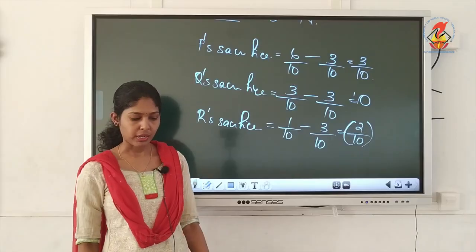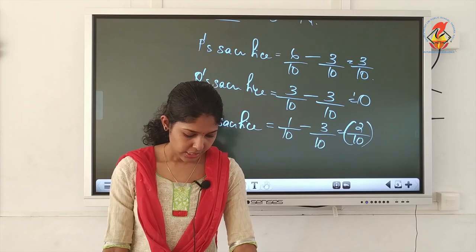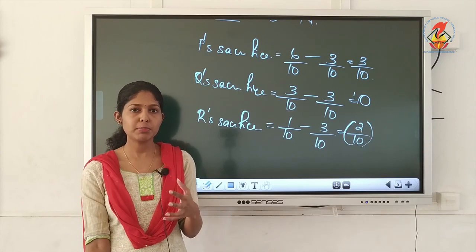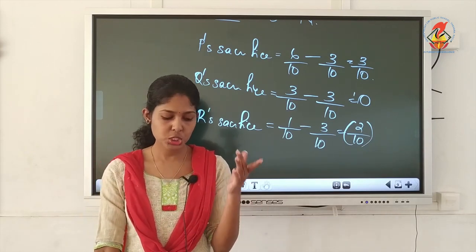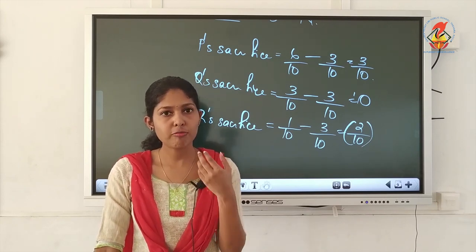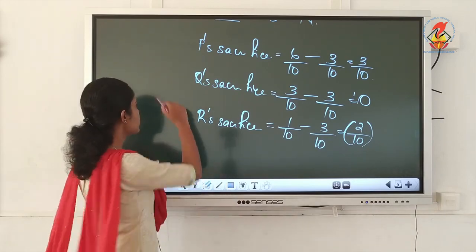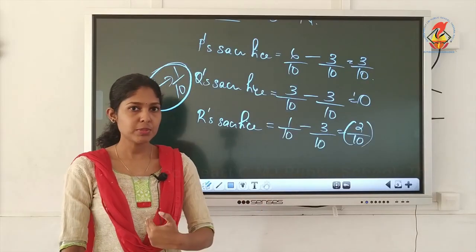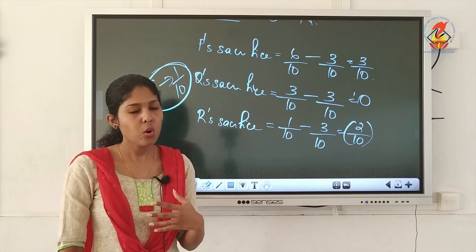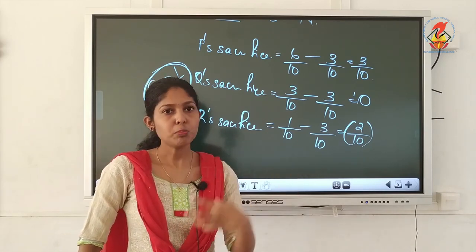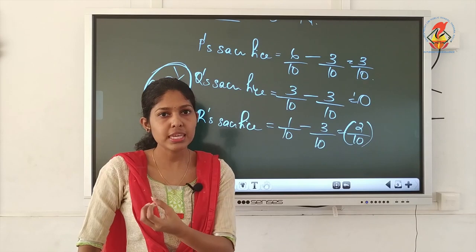Now we have one more partner, the new partner S, who was also admitted into partnership, and S's proportion you will get from the new ratio. What's the new ratio? 3:3:3:1. So S, the new partner, his proportion is 1/10. Will he sacrifice anything? No. Whenever a new partner is admitted, the old partners will be sacrificing their share. Instead, the new partner who is entering the firm will be gaining.